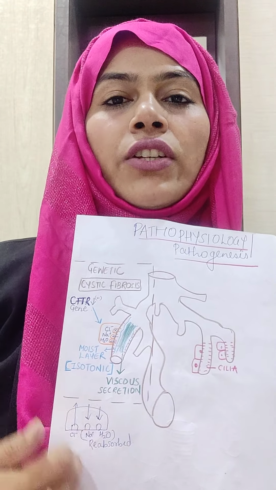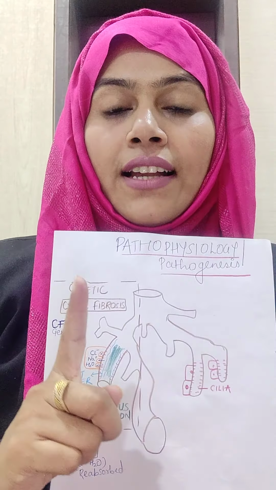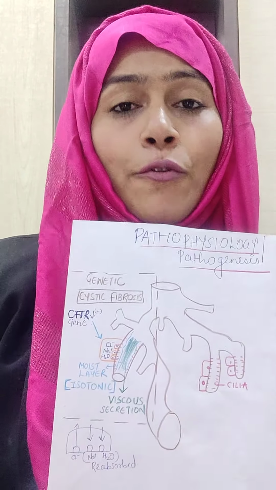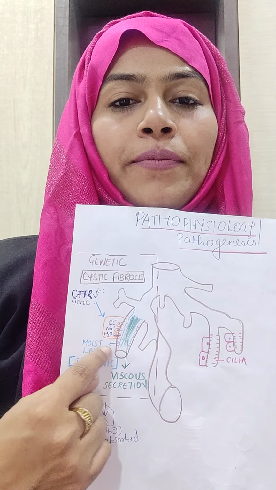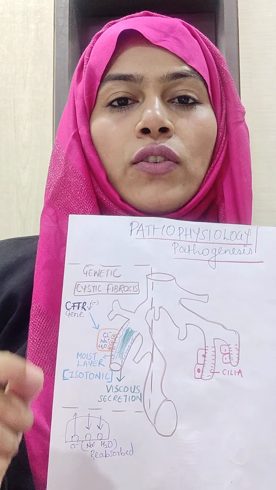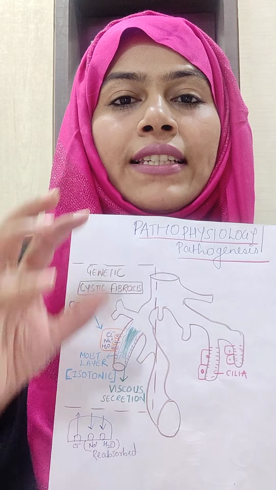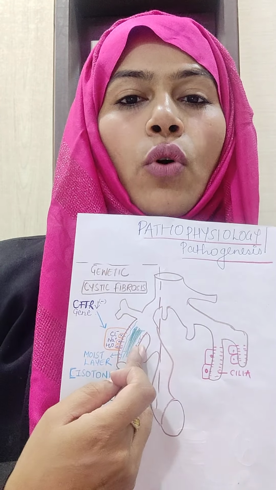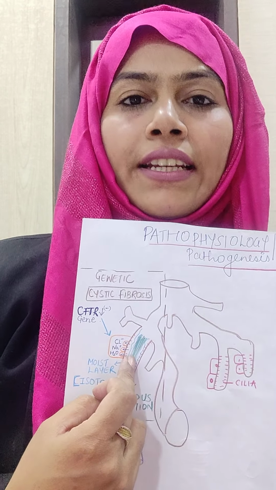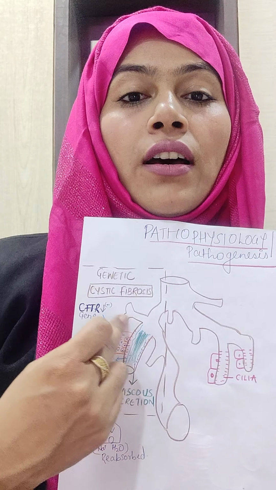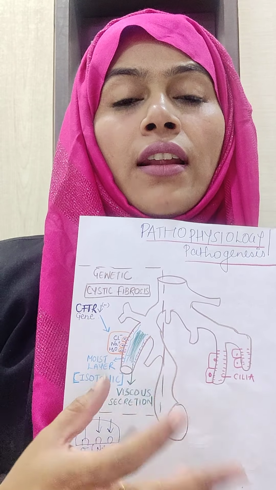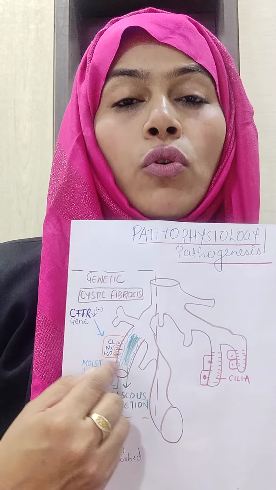Now, if this regulation is affected, which generally occurs because there is CFTR deficiency, as in there is no presence of CFTR, what happens? I've made a cell here with 3 points for chloride, sodium and water. Because of the deficiency of CFTR, the chloride is trapped. It does not go out. And in return, because of the accumulation of chloride in the cell, the sodium and water are reabsorbed more in number.